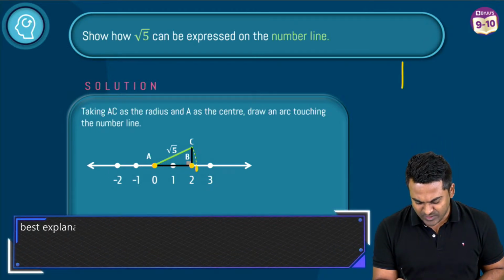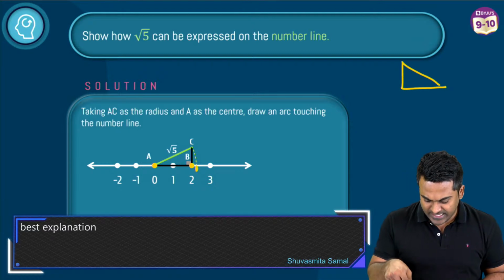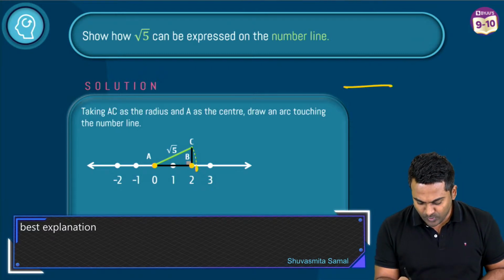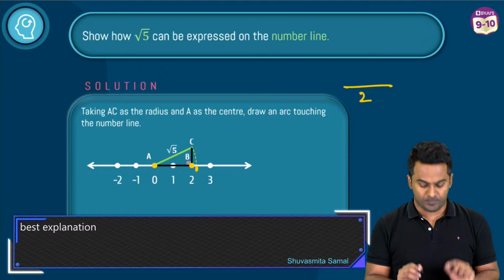So I'm sure you guys have understood this, right? So what have we done? First thing that we did here was, we took a line which is 2 units long.